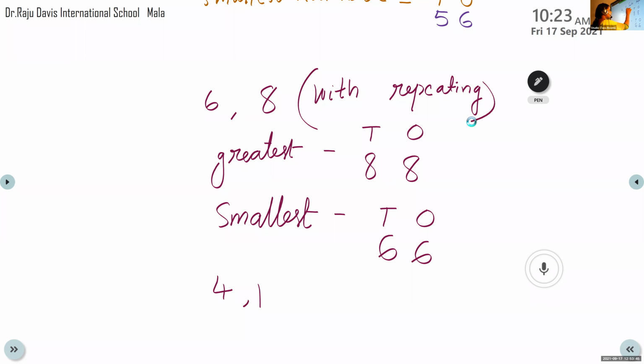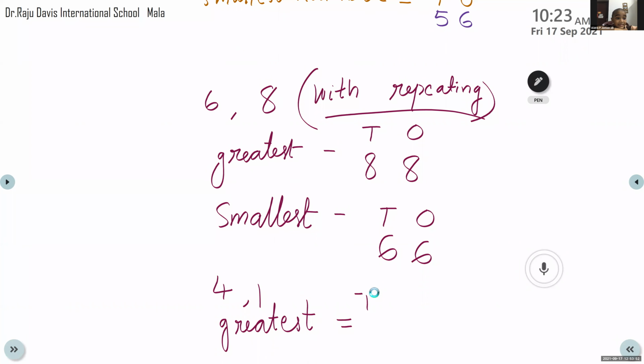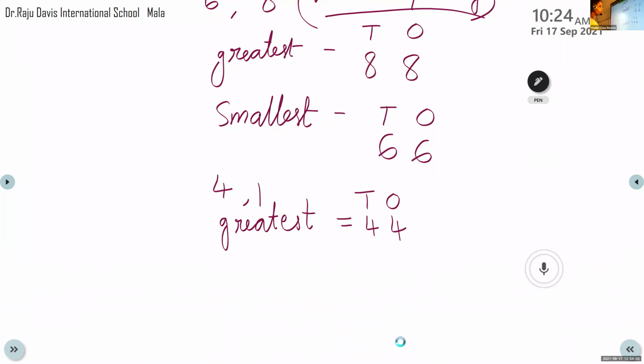The greatest: which is the bigger digit? 4. So 4 at the tens place, 4 at the ones place, that is 44. Then the smallest will come with the smaller digit in tens and ones, that is 1 and 1. The number is 11. Okay, good.